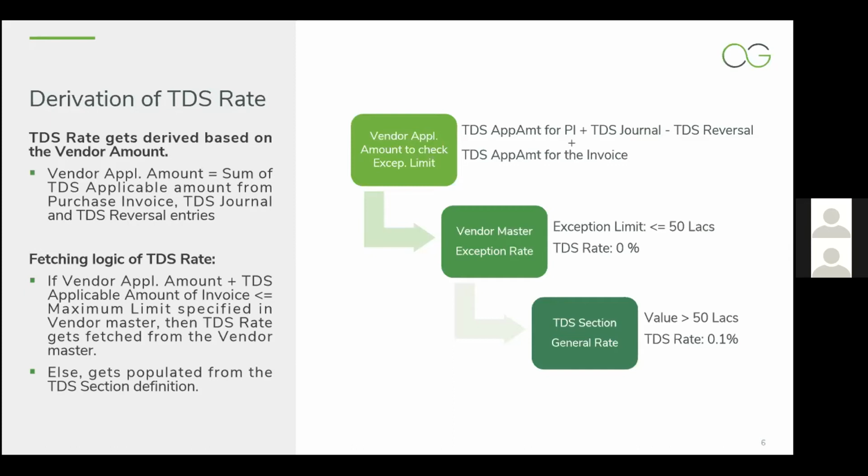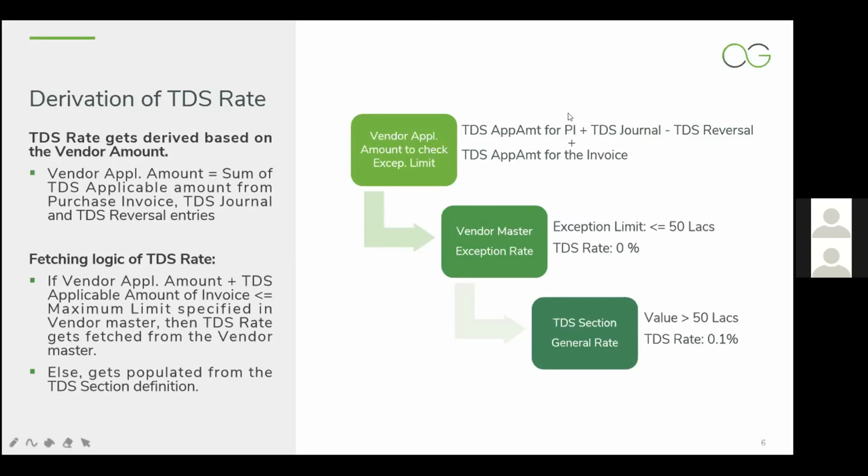In case the value is within the exception limit, then the TDS rate will be populated as 0. And in case it exceeds the exception limit, then it will be calculated at 0.1%.